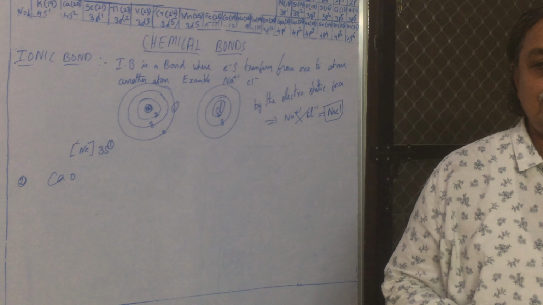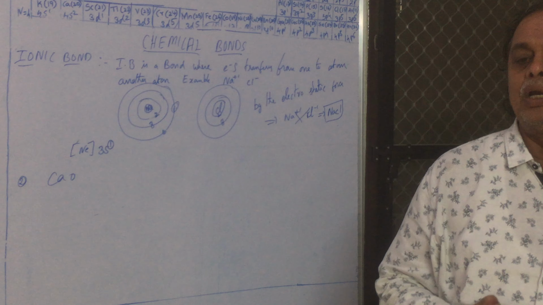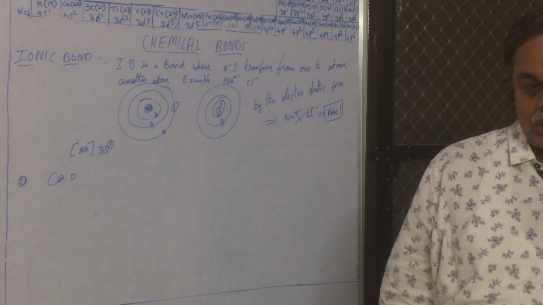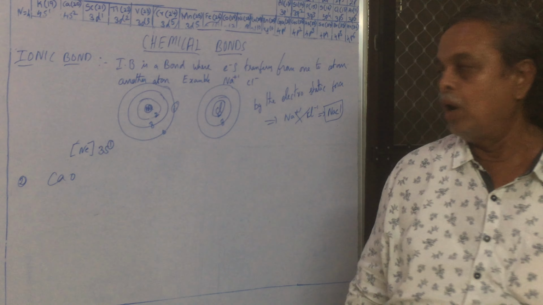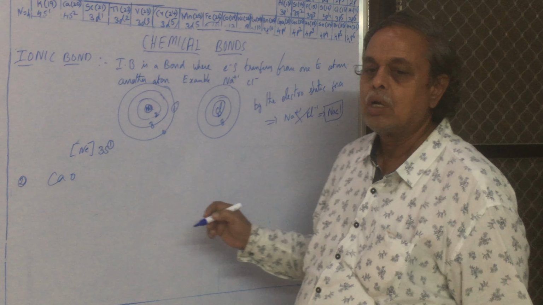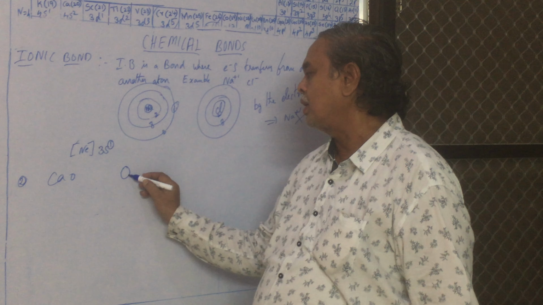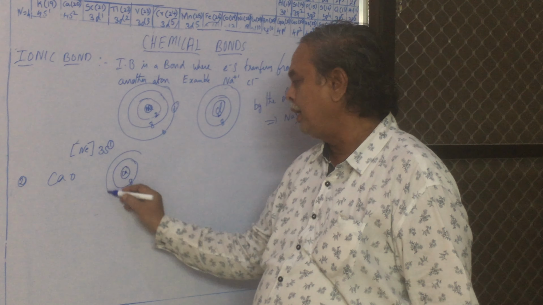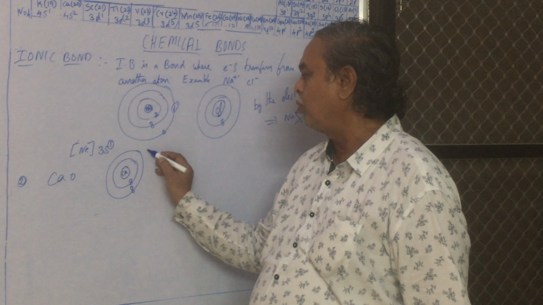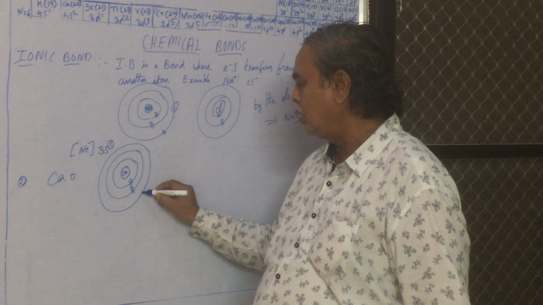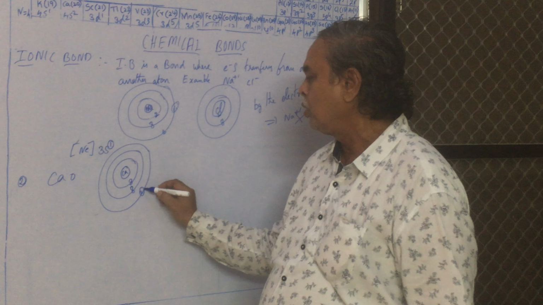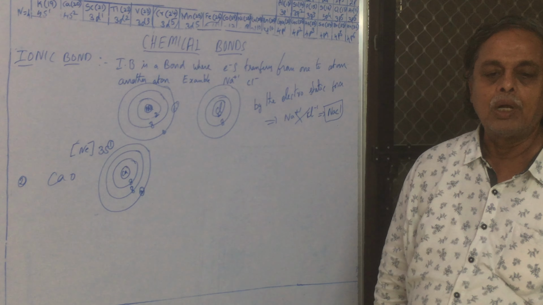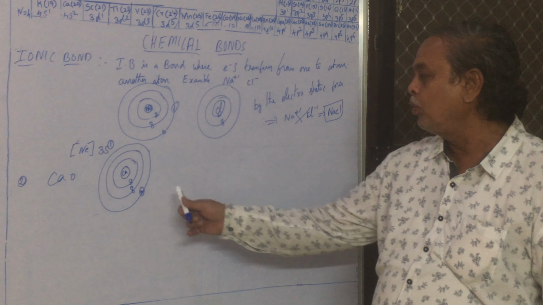Calcium oxide: how many electrons can calcium give? How many electrons does calcium have? First shell 2, second shell 8, third shell 8, fourth shell 2. What is the valence shell? In the valence shell, 2 electrons are there. How do you make calcium oxide? By bonding, transfer of electrons. It can give 2 electrons.